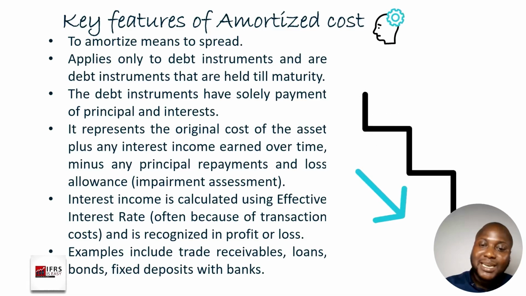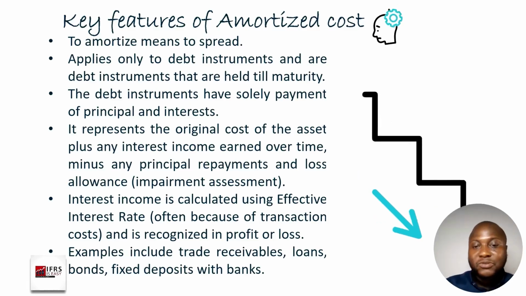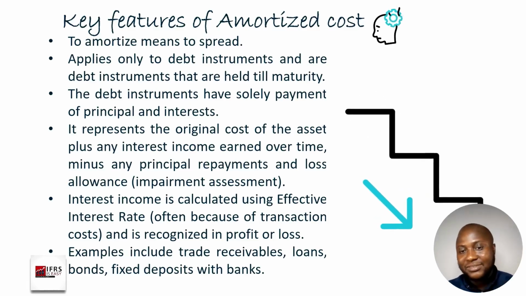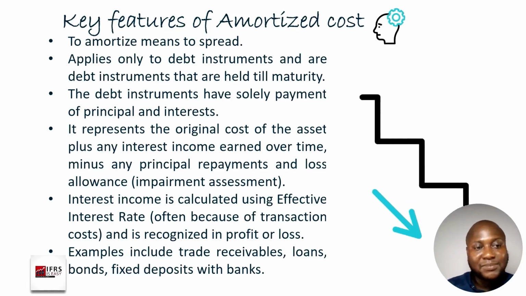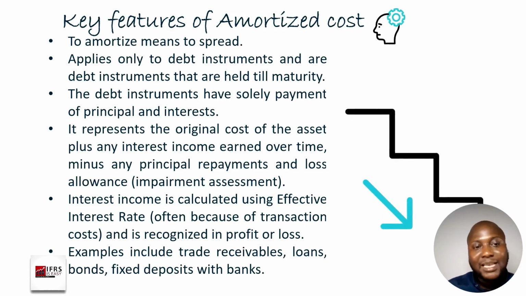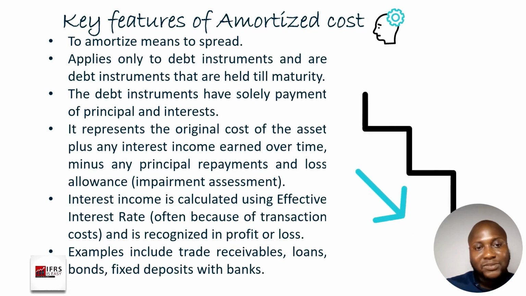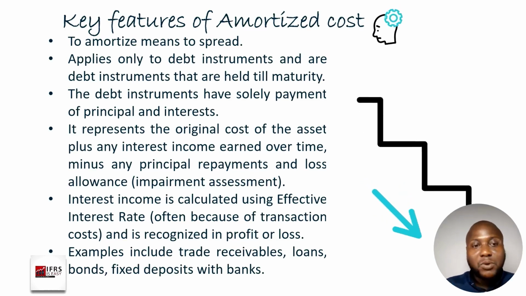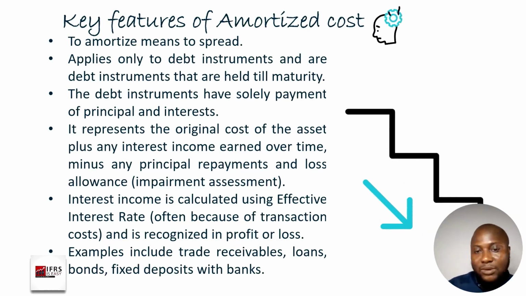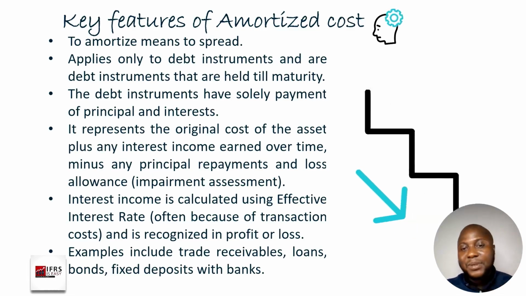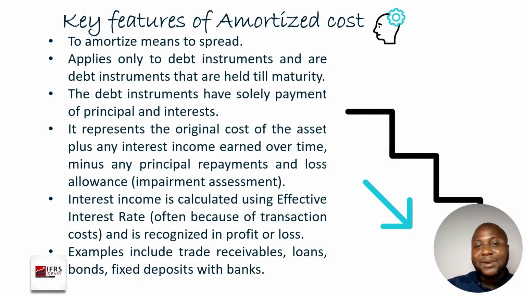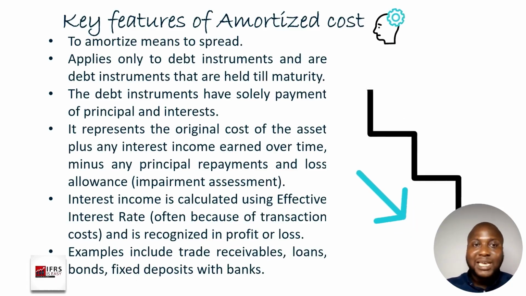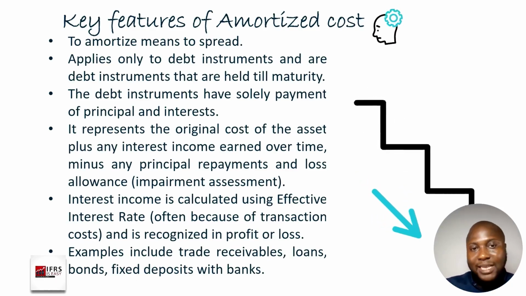So when you make that calculation and you deduct it from your carrying amount, whatever you have left is your net carrying amount. And that's the essence of what this aspect is saying: an amortized cost represents the opening balance, which is the cost of the asset, plus any interest income that accrues on it, and any repayments that reduce it, and when you now subtract a loss allowance, you have your closing balance. So that's pretty much how amortized cost works.